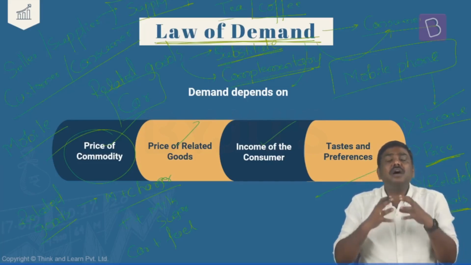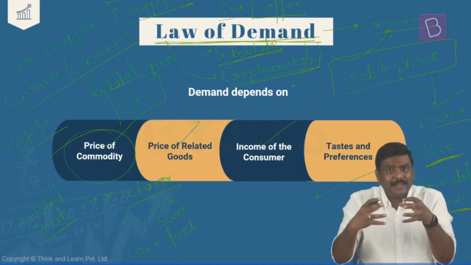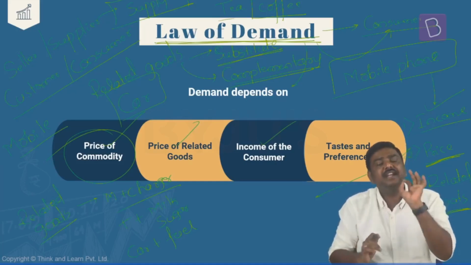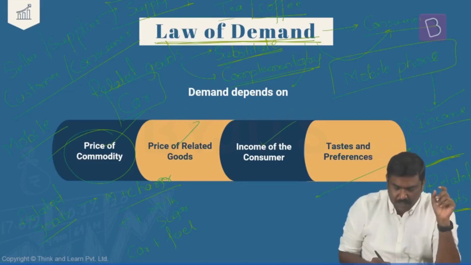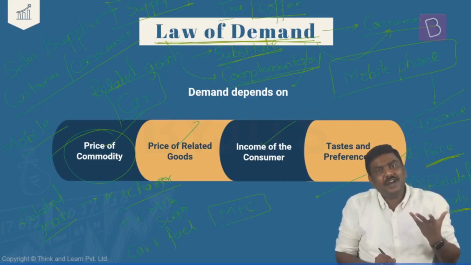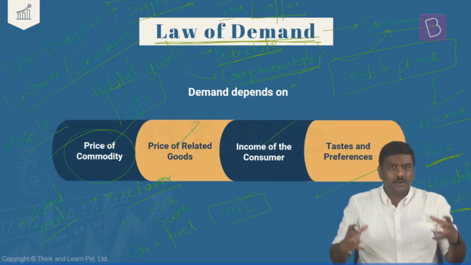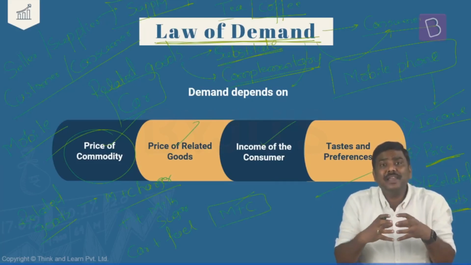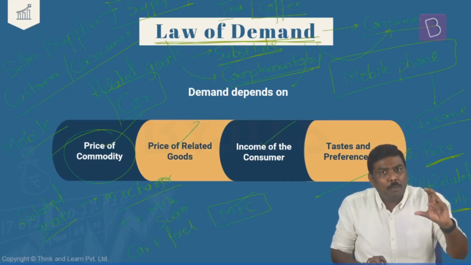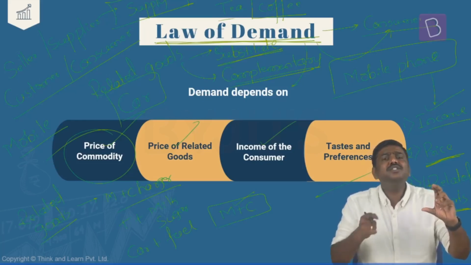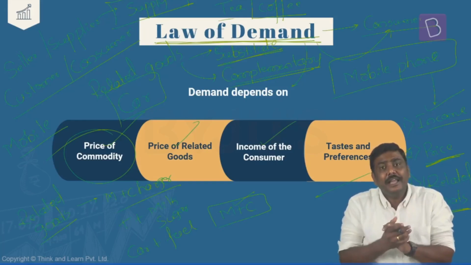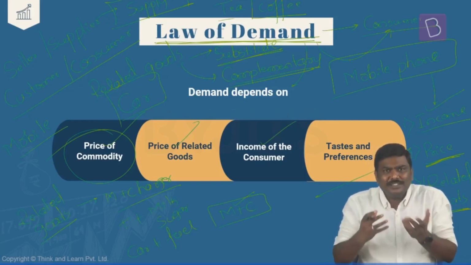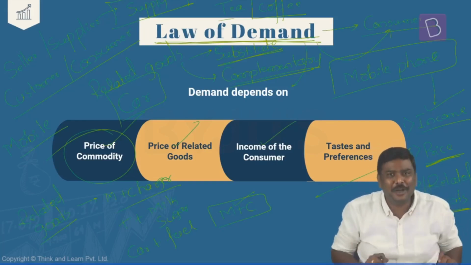What about the complementary goods? The complementary goods are those set of goods which are consumed in combination and will give you satisfaction, will give you certain utility. For example, mobile phone and charger. These are complementary goods. You will have to consume them in combination. If you purchase only a mobile phone, using what will you charge it? You will have to have a charger. If you purchase only a charger, what is the point of purchasing that without having a mobile phone?